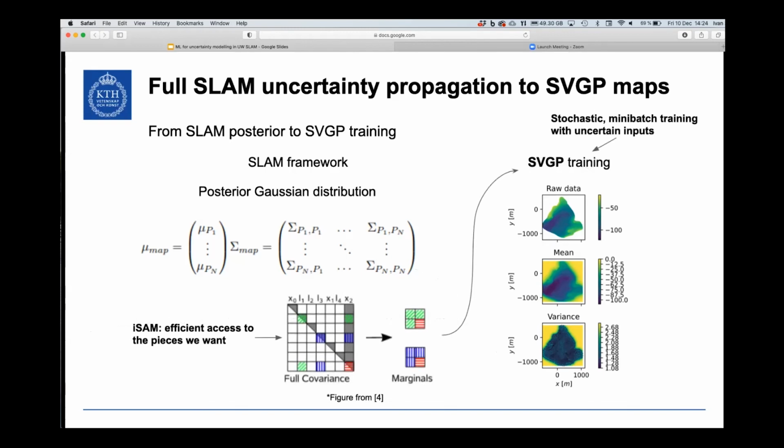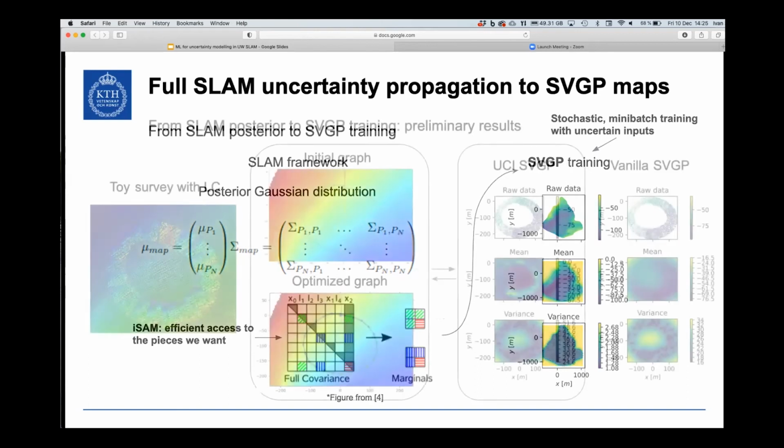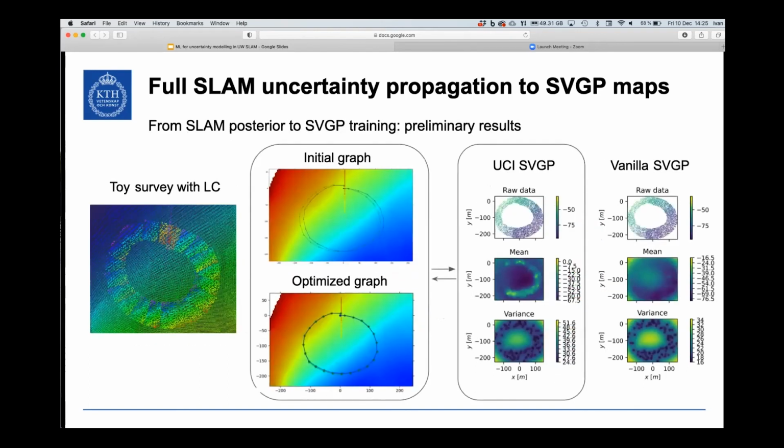Using some specific SLAM techniques, something called iSAM, I can do this in a very efficient way. I can sample this gigantic covariance matrix, take only the pieces that I like, and use them in the SVGP training, so that at the end of the day, I get all my SLAM uncertainty here, where I can see it and where my vehicle can use it directly. Questions later, please. This is very early research, so it's not looking great yet, but this is just an example of the whole pipeline.